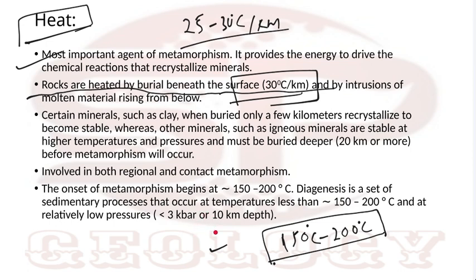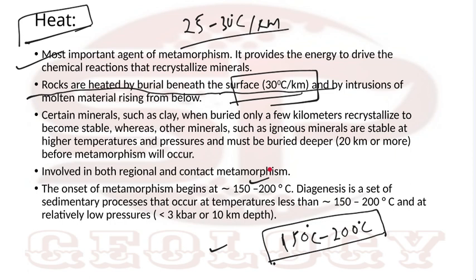If I am talking about low grade minerals, like the clay minerals of sedimentary rock or other low temperature minerals, they can start converting at 150 or 200 degrees centigrade. But if you are considering mafic or ultramafic minerals, ultrabasic or basic minerals, the rocks containing these minerals will convert to metamorphic rock at higher temperature.